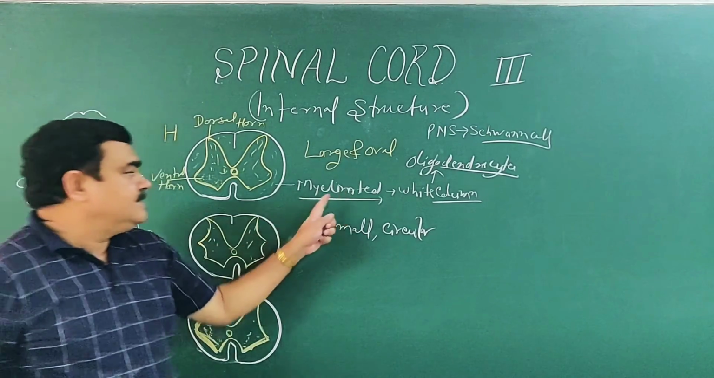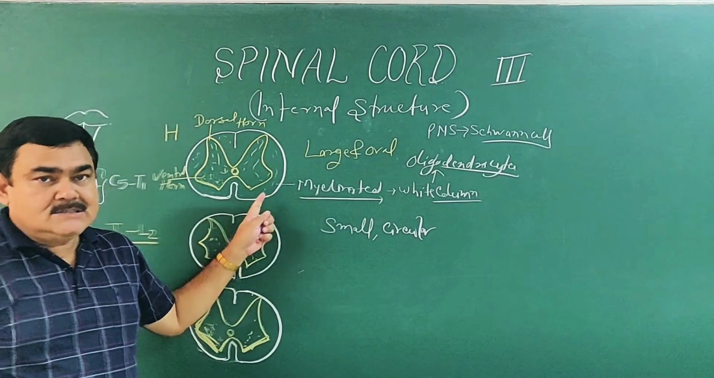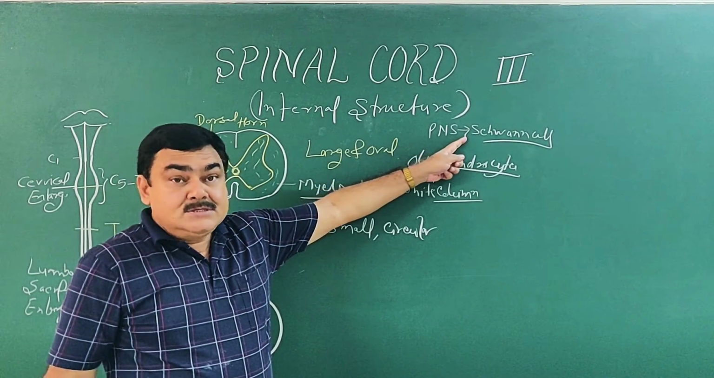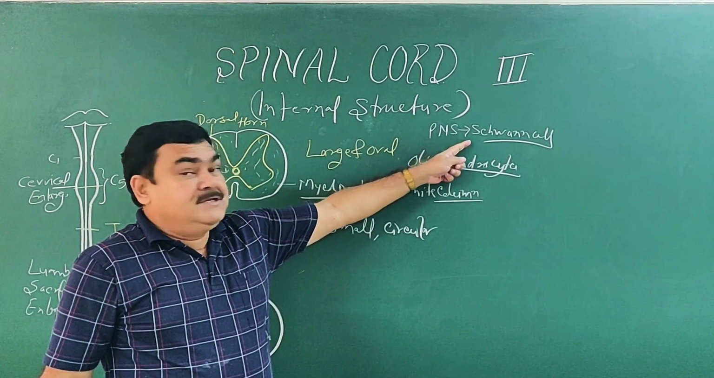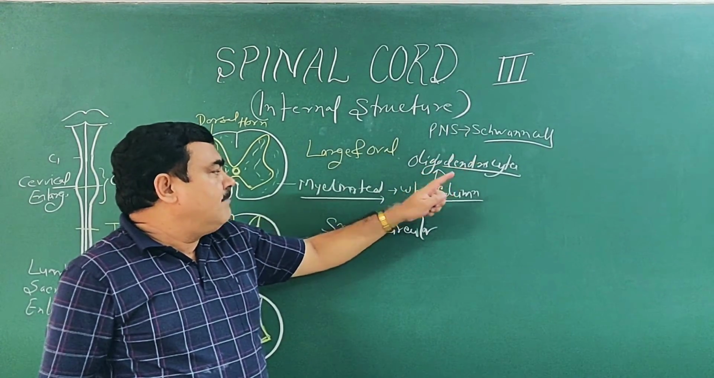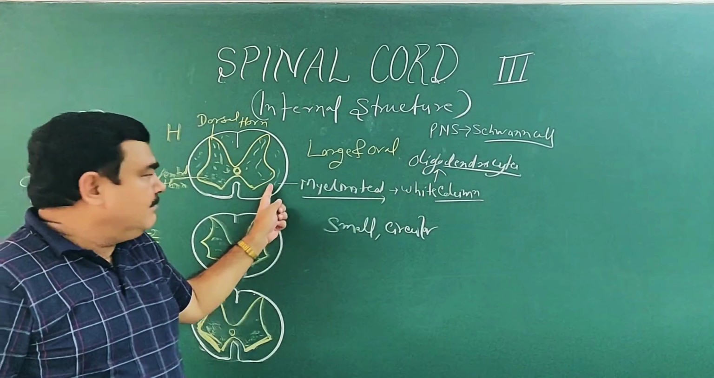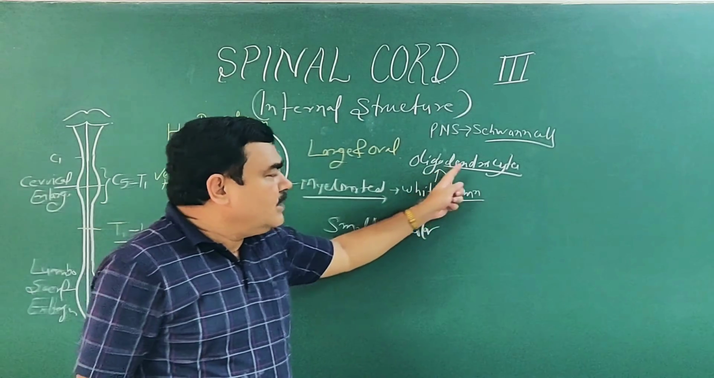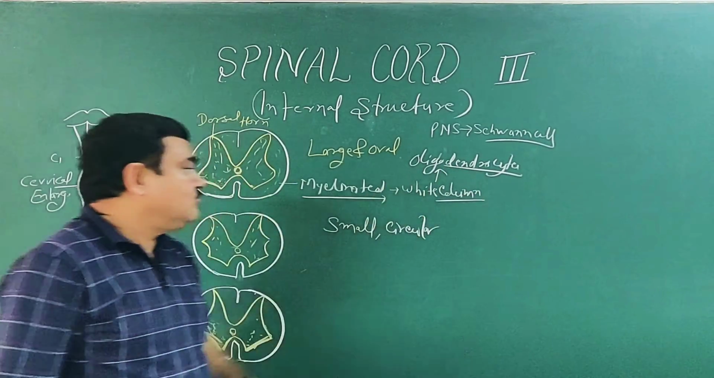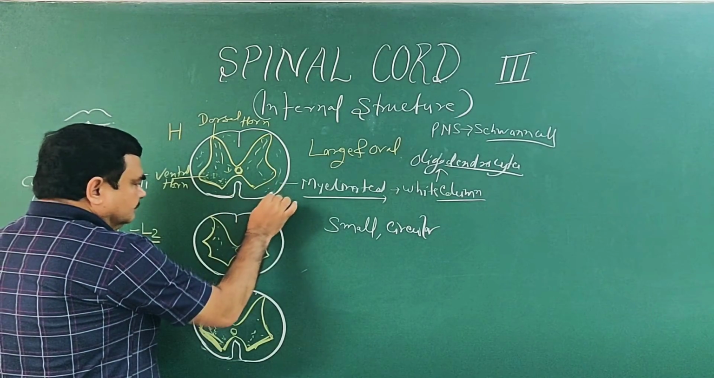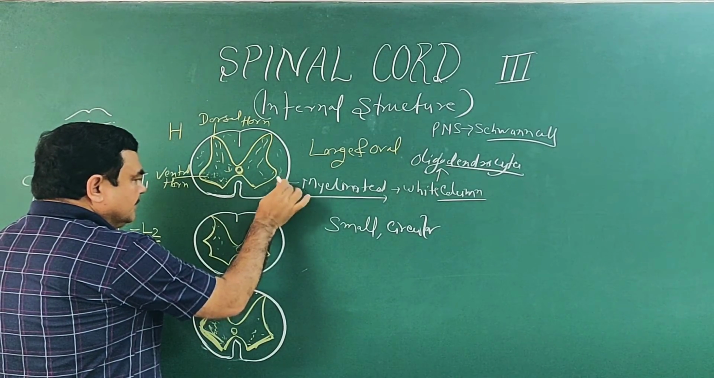So this is the basic difference in white matter of the central nervous system and peripheral. In the peripheral nervous system, nerves are myelinated by Schwann cells, and in the central nervous system, the nerves are myelinated by oligodendrocytes. That's why it is a white column. And this white column is divided into three parts.